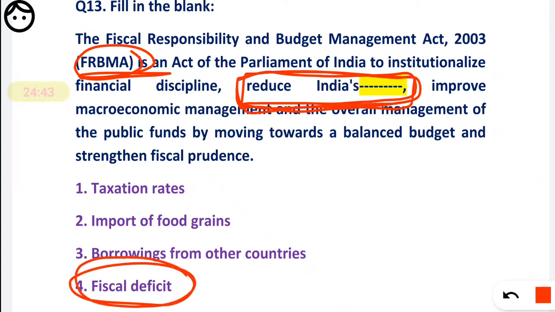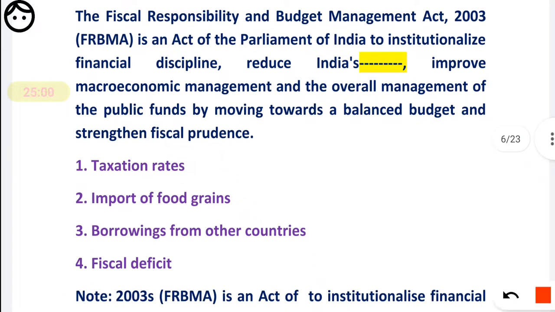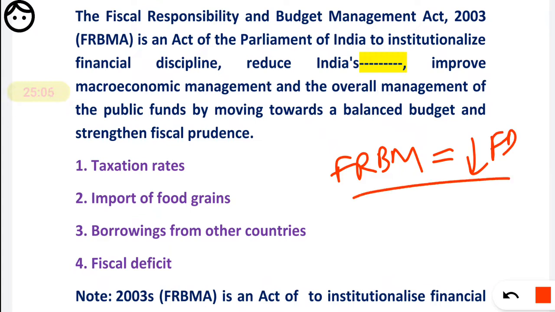Also, there are supporting objectives. For example, macroeconomic management. Macroeconomic means the economy at large, right? Also, overall management of the public fund. Just remember that the FRBM Act is used to minimize the fiscal deficit.